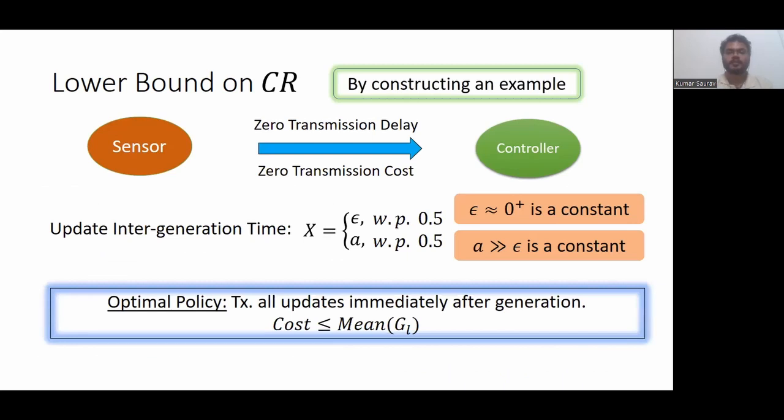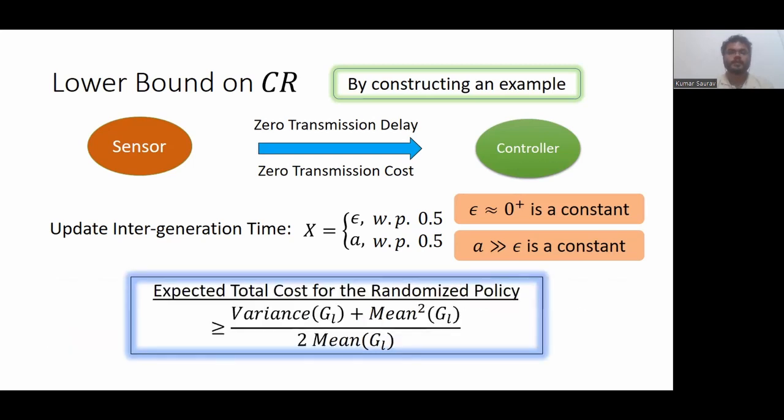So for this setup, the optimal policy is obvious. Because there is no transmission cost and no transmission delay, transmit all updates immediately after generation. For this optimal policy, the cost is upper bounded by the mean update intergeneration time for sensor L. Further, for this setting, we compute the lower bound on the expected total cost for the randomized policy.